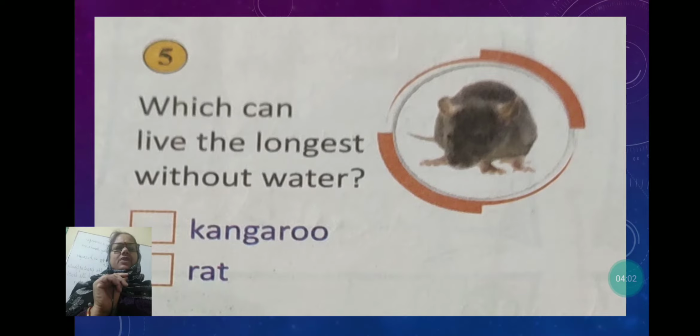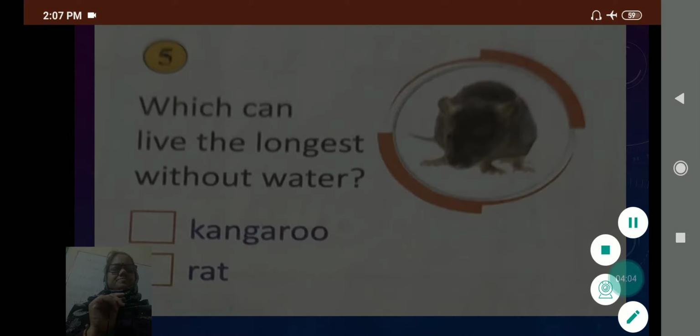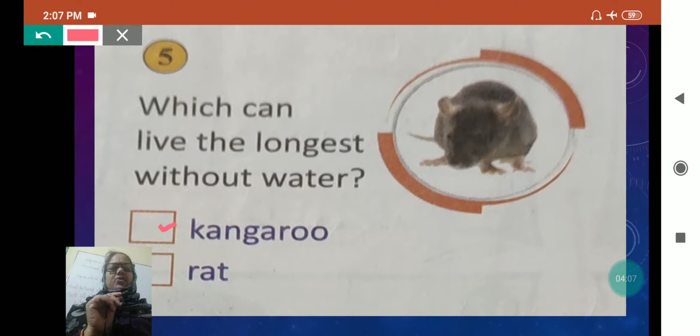Which can live the longest without water? Kangaroo and rat. Kangaroo, you will see, has a pouch, it is a mammal and it needs water. But the rat, you usually see in the godowns at home, wherever the grains are kept. We sometimes compare people who drink less water with the rat, because if it goes in the godown, it will go on eating and eating, and it can survive for a long period without water.